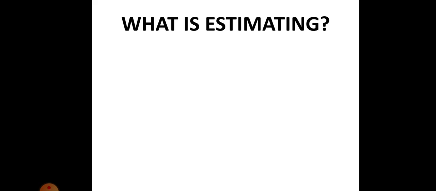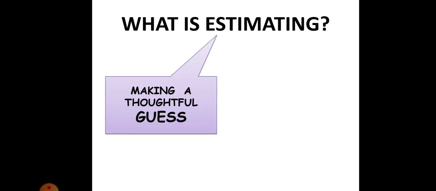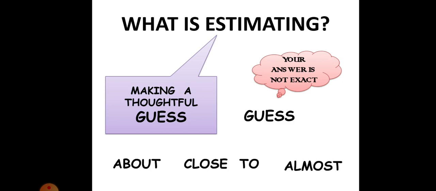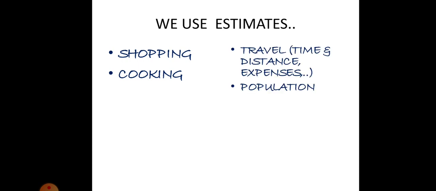Now, what is estimating? It is making a thoughtful guess. As we know, guessing means your answer is not exact but nearby. So, a thoughtful guess means whatever number you are thinking of, it should be nearby the exact number. So, in mathematics, we use about, almost, or close to as the words representing the estimated values or even approximate values. Now, where we use it: shopping, cooking, travel, and population, and many more.